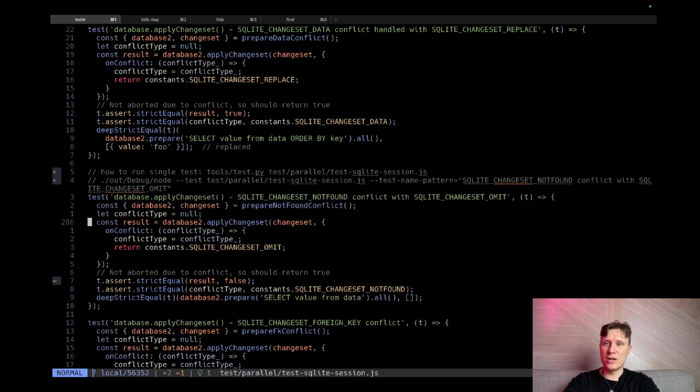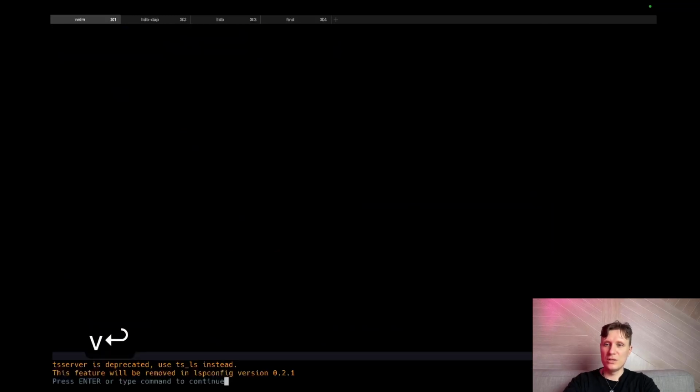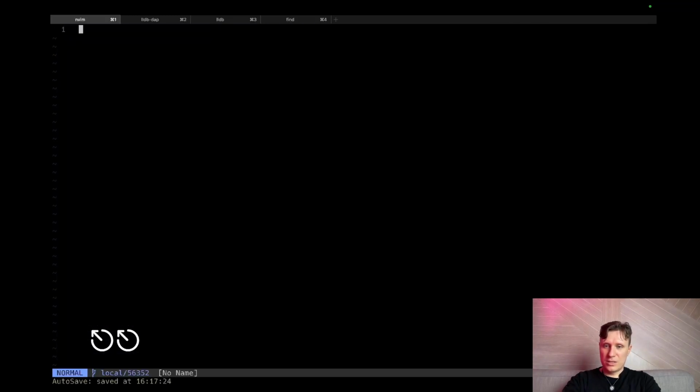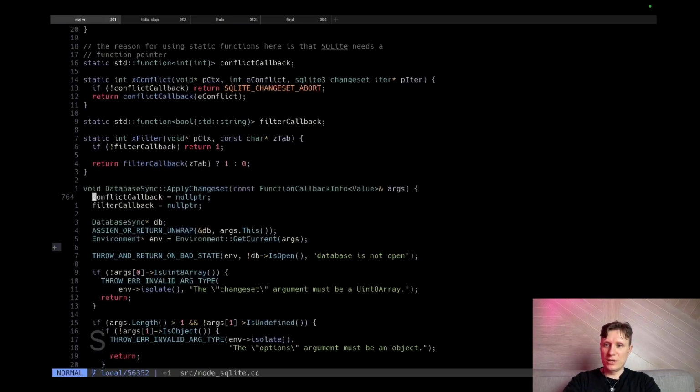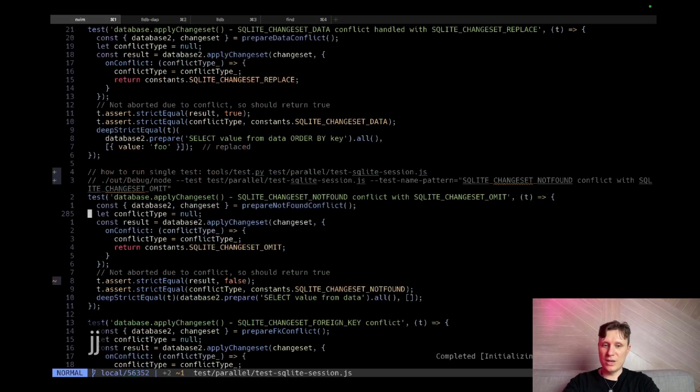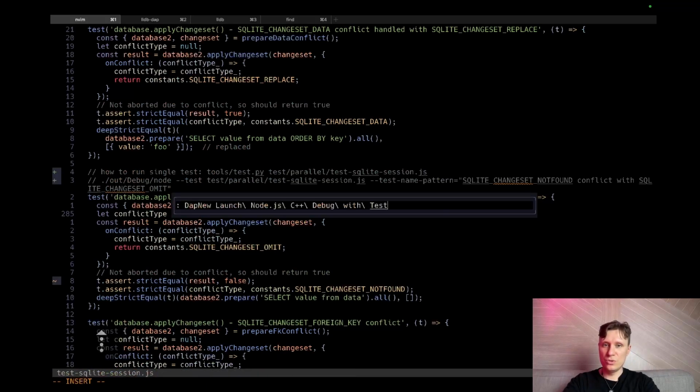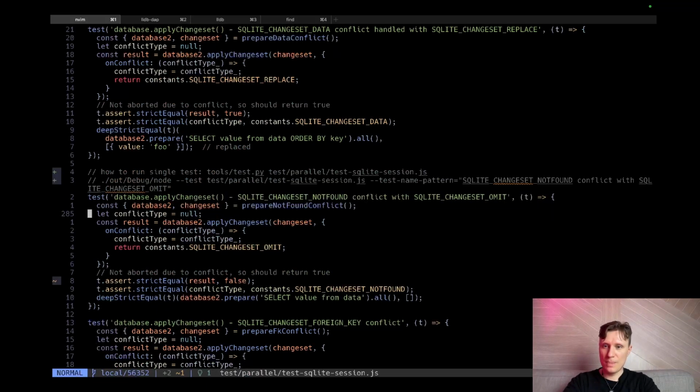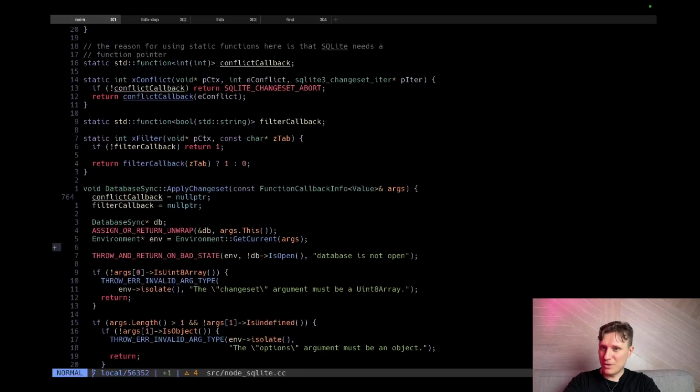What? I need to restart. Okay, let's restart. Jump to our bookmark. Not here. Let's jump here, and I want tab new this one. And I don't know what's happening.